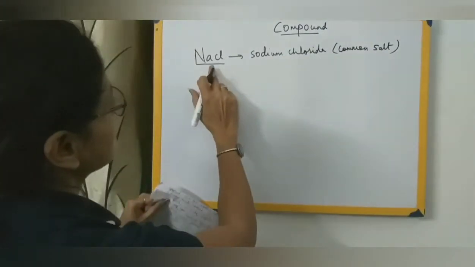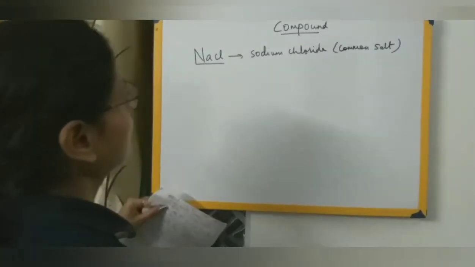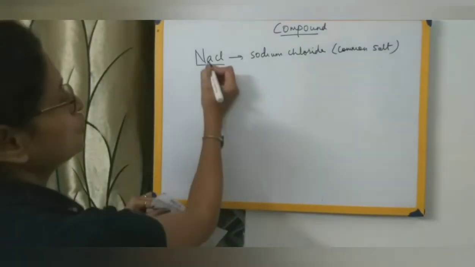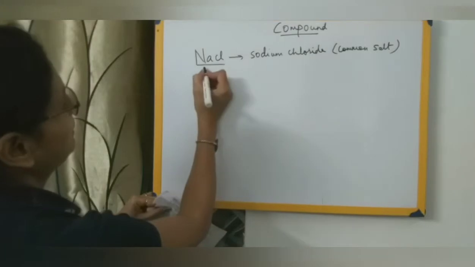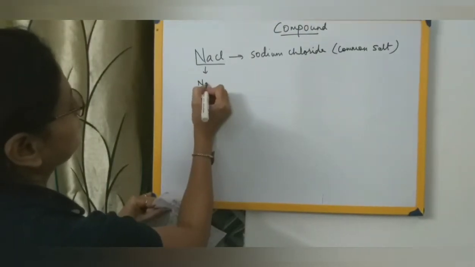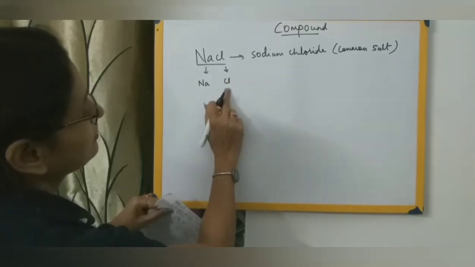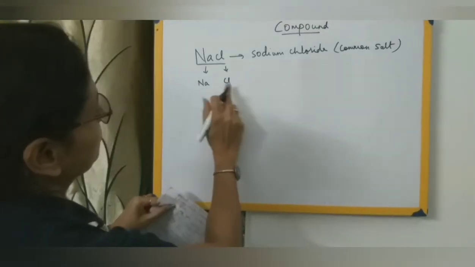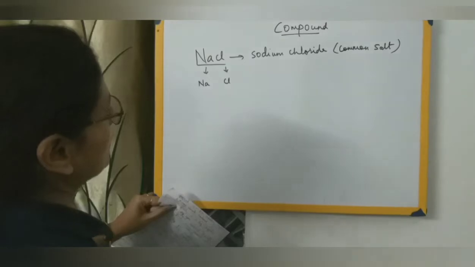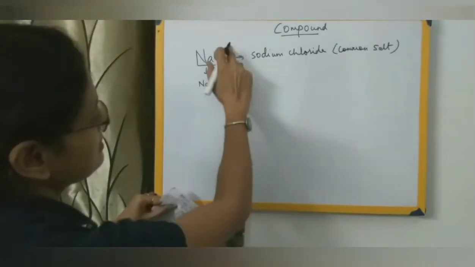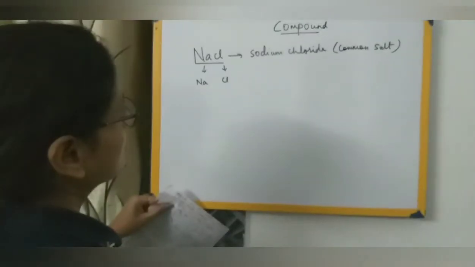So this comes under the category of substances called compounds. Now look here, it is made up of two elements. One element is sodium and another element is chlorine. I am writing one atom of chlorine over here. So by combining these two elements, this compound, this substance, has been formed.